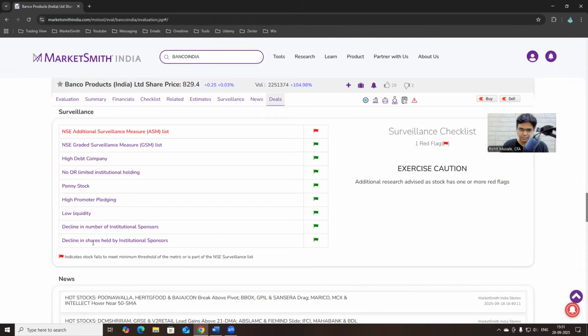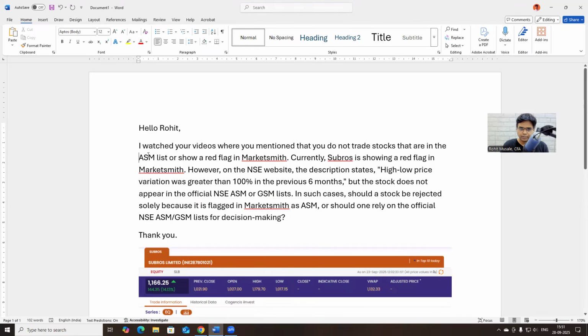Here are the reasons that are given on MarketSmith. So it's not just ASM, okay? I'm rejecting stocks if there is a red flag on MarketSmith, not just because of ASM. Currently, Subros is showing a red flag in MarketSmith. So let us look at Subros.